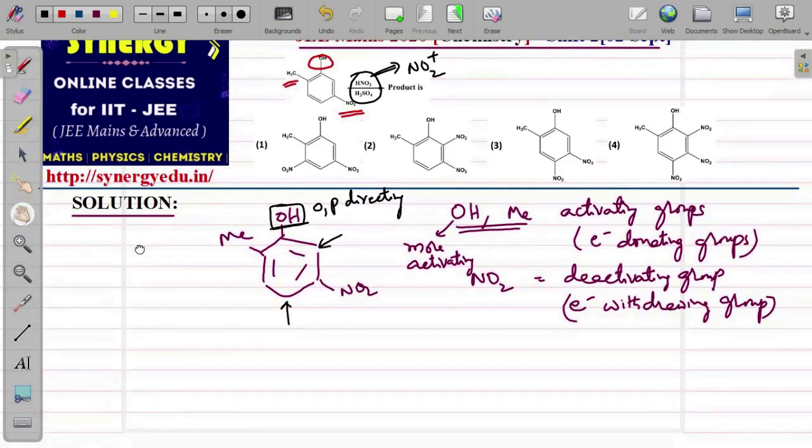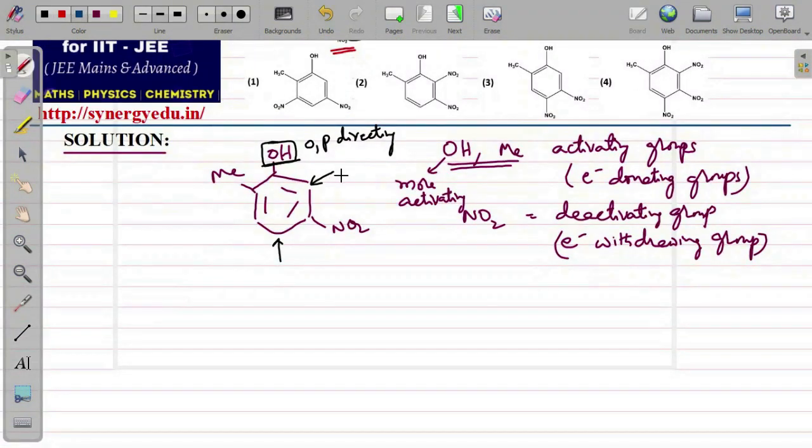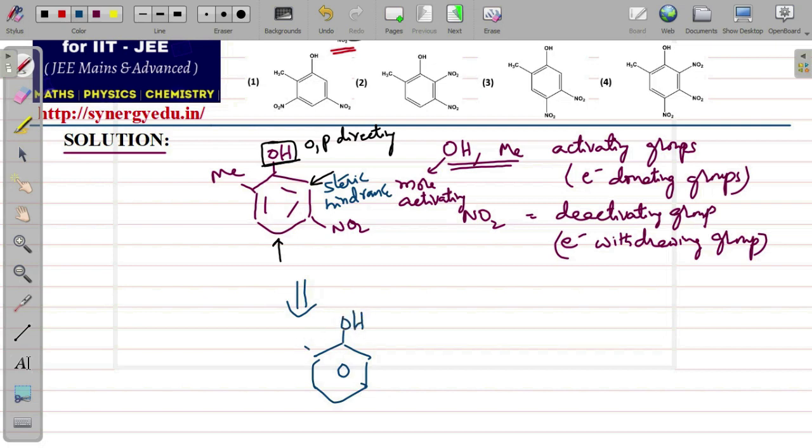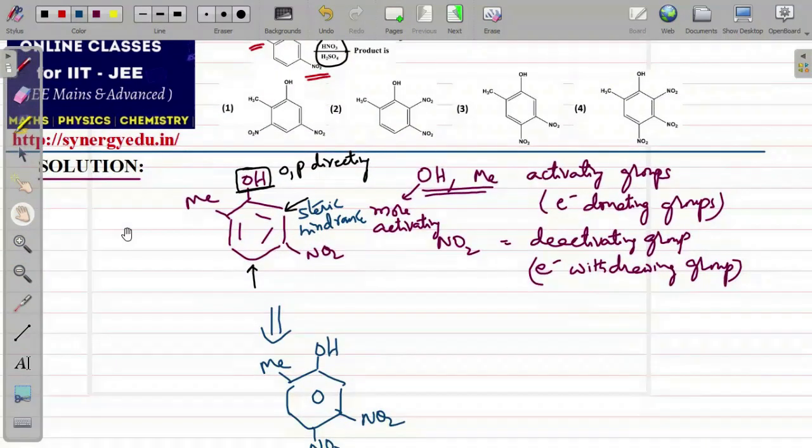Now here, the ortho position is sterically hindered because OH is there and NO2 is there. So there is steric hindrance. Therefore, para position attack will take place. So what is the product? OH, and there is a Me here, and here nothing will be there, and here NO2 will be there, and here one more NO2 will come and attack. So this product is there in the C option.